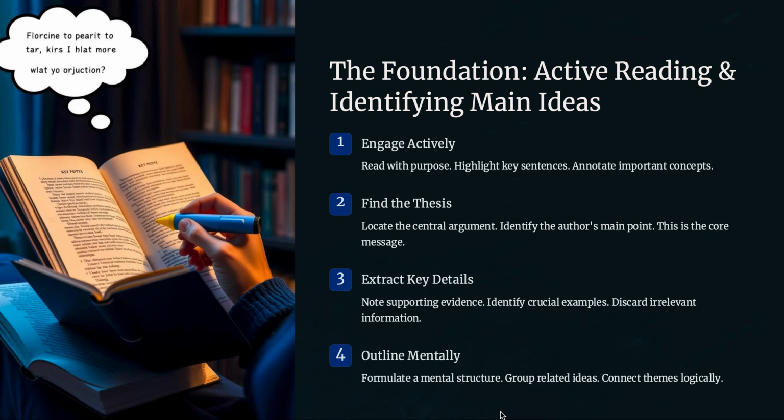Before writing a summary, strong reading habits are essential, and they play a vital role in attempting this question. Start with active reading: read with intention, highlight key sentences, and annotate important points. Next, find the thesis. Identify the author's main argument. This forms the core of your summary. Then extract the key details, note down supporting evidence and examples, and leave out irrelevant data. Finally, outline mentally. Group related ideas and connect themes to visualize the structure before you begin writing.